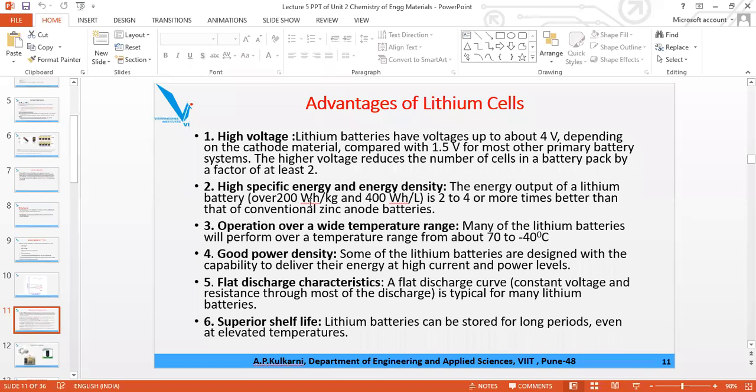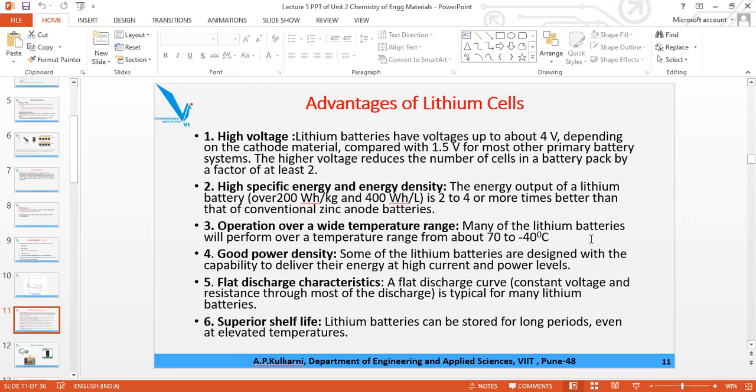So 200 watt hour per kg or 400 watt hour per liter, it is there. So how much energy they can store per kg weight of the battery or per liter weight of the battery, that is there. Now we can use the lithium battery over a wide range from -40 to 70 degrees. So even if you use any device in which lithium batteries are there at minus degrees, your device will work, because the range of lithium batteries in general is -40 degrees to +70.